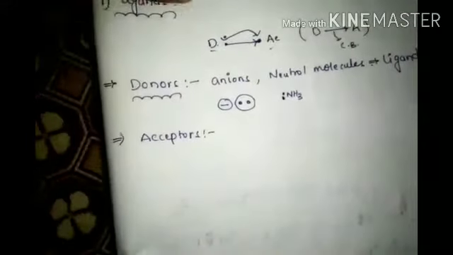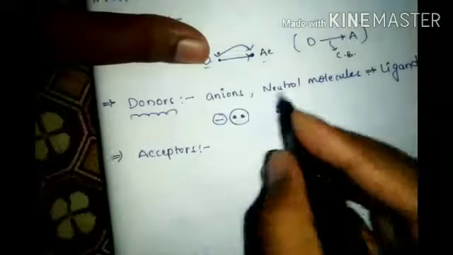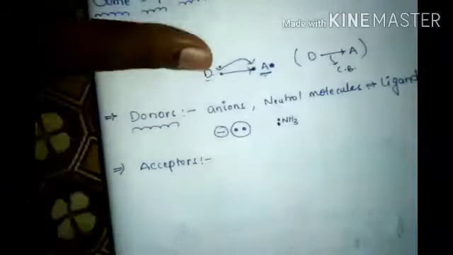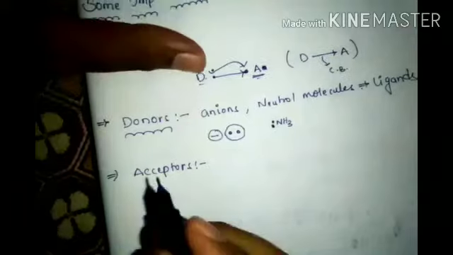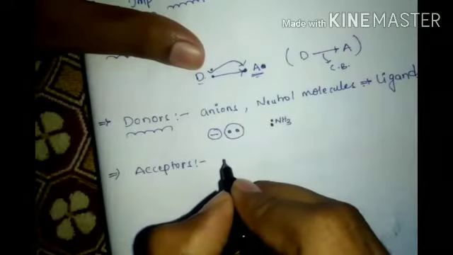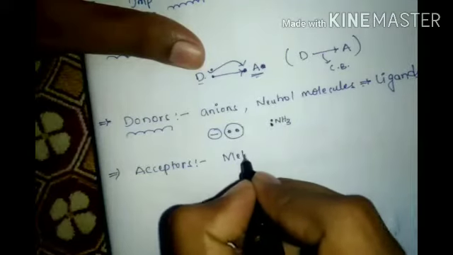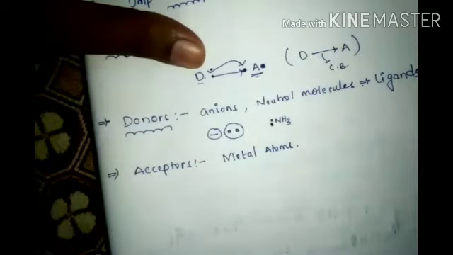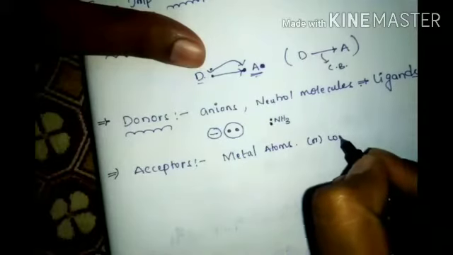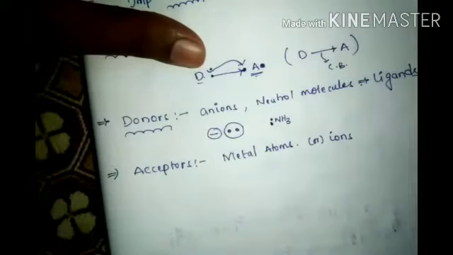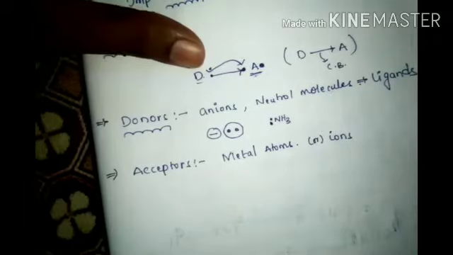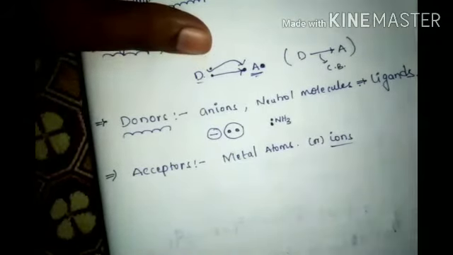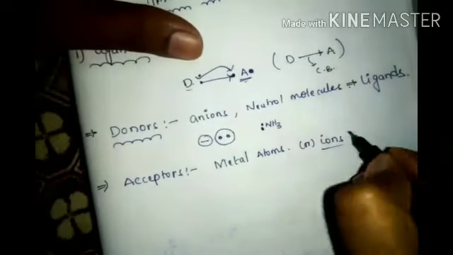Acceptors means those which accept electrons. They are simply metal atoms. Acceptors are called metal atoms. Sometimes ions also. Any ion can also act as an electron pair acceptor. Sometimes a positive one also will accept.